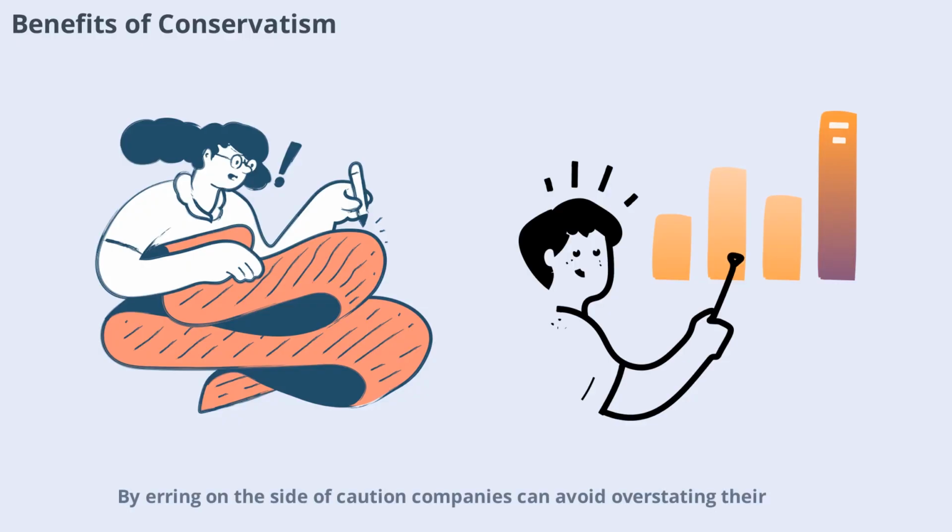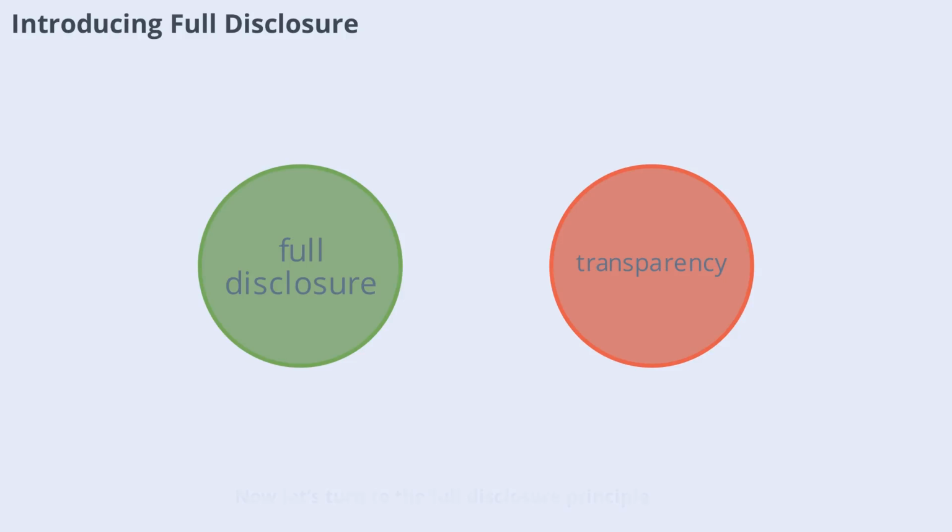By erring on the side of caution, companies can avoid overstating their performance and maintain credibility with investors, creditors, and regulators. This principle is especially important during uncertain times or when facing significant risks. Now let's turn to the full disclosure principle.